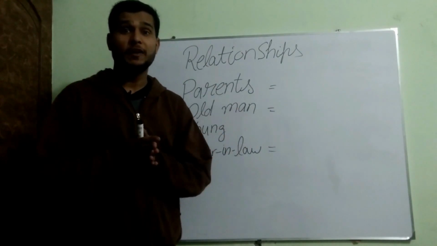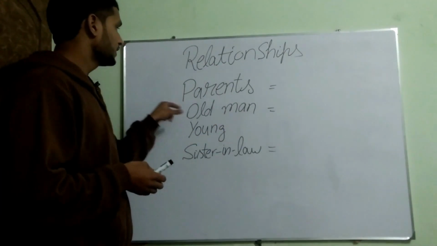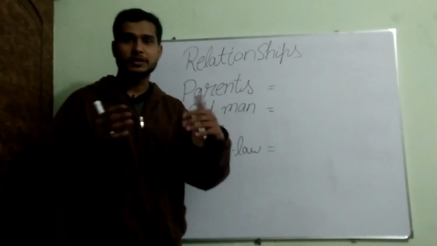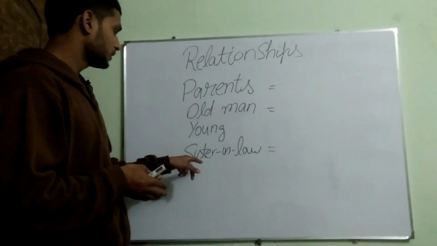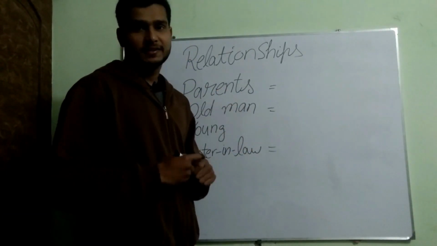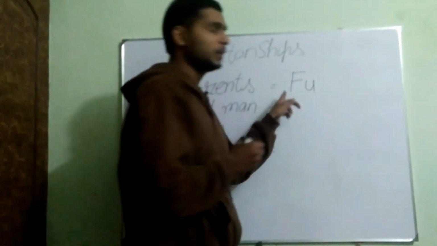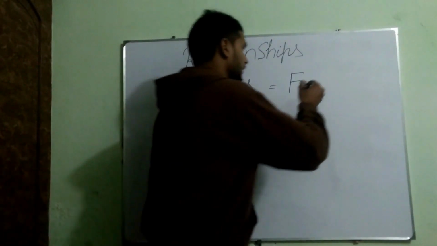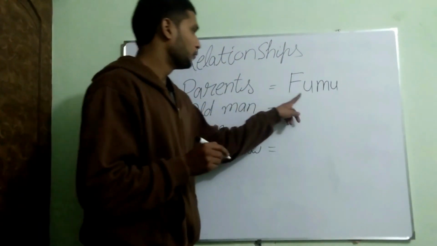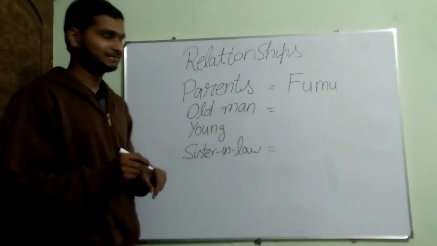And now guys, we have our last four relationships, but not the least. The first one is parents, the second one is old man, the third one is young person, and the fourth and last is sister-in-law. First we see parents. For parents, the Chinese word is fu, F-U, fu. If I put here mu, M-U, fumu, its meaning is parents.